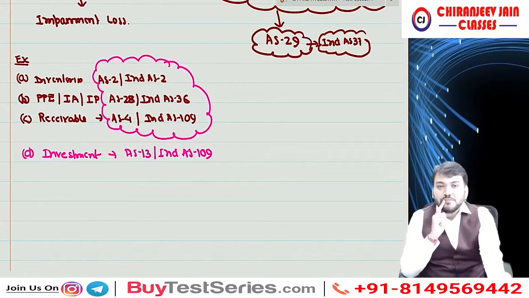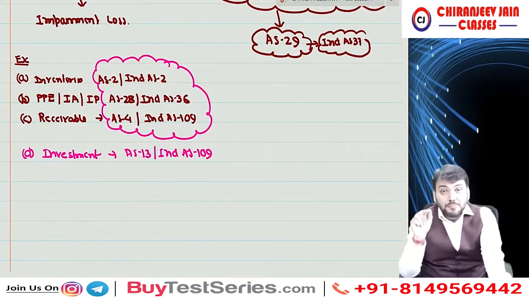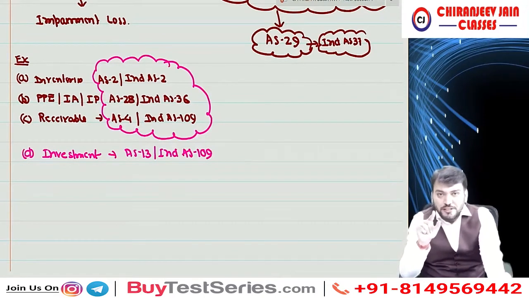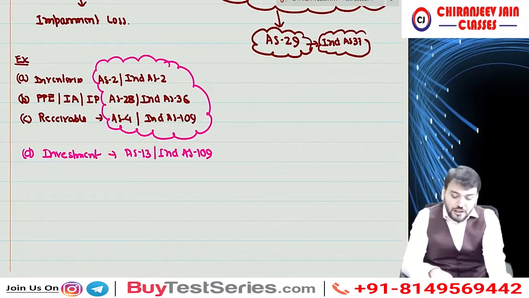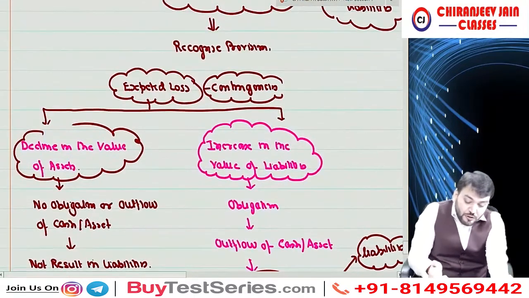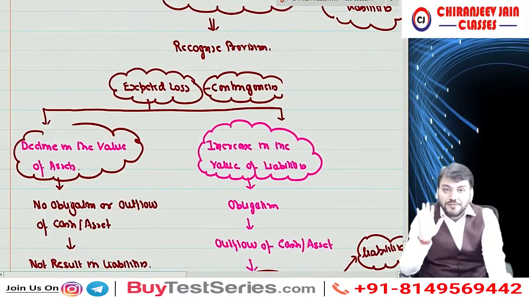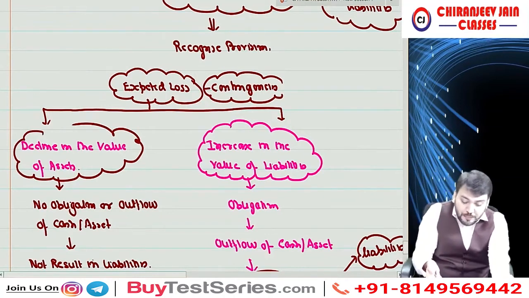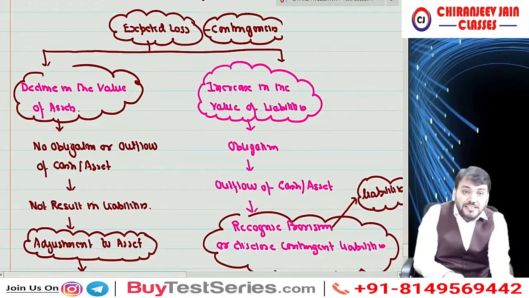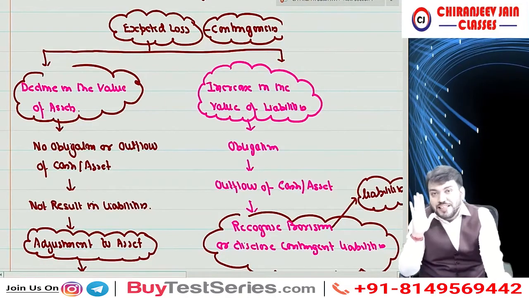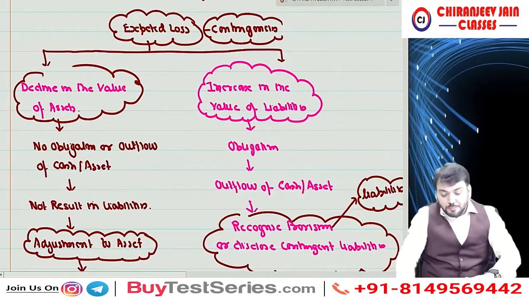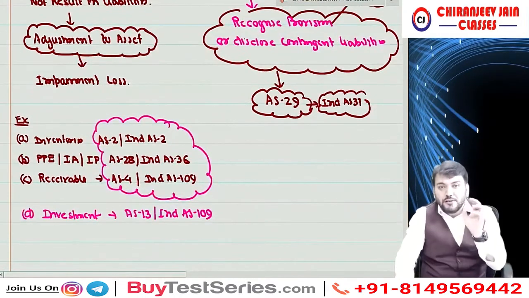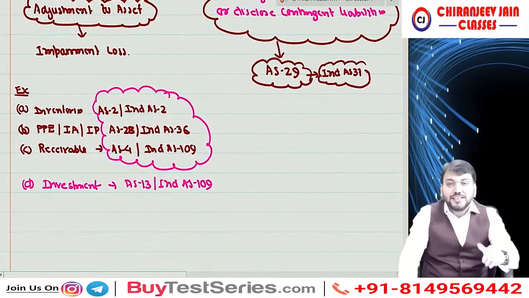Now, my question. I have asked one question. Provision for depreciation. You remember this? Provision for depreciation will fall in first category or second category. Means provision for depreciation will be considered as decline in the value of asset or increase in the value of liability. That was my question. Are you able to understand what I am saying? Correct. So the provision for depreciation will come in which category? That was my question. Please answer it.